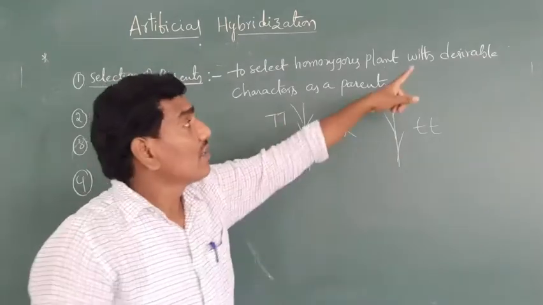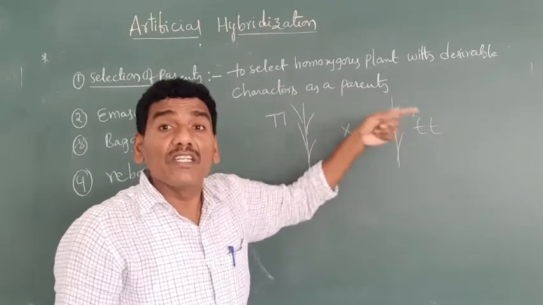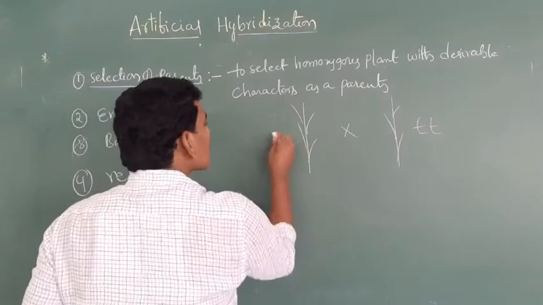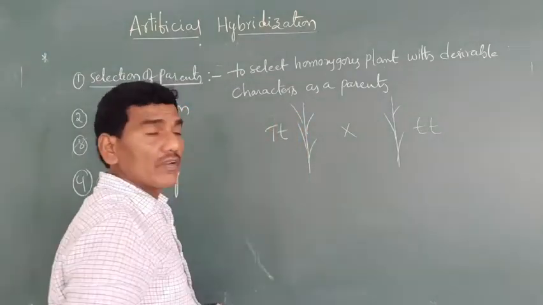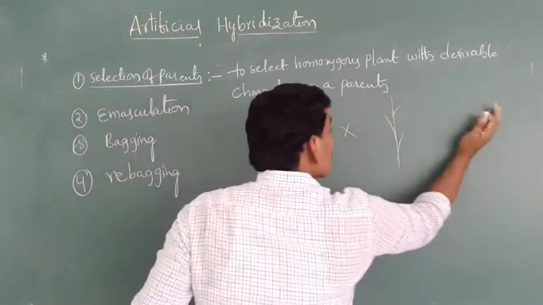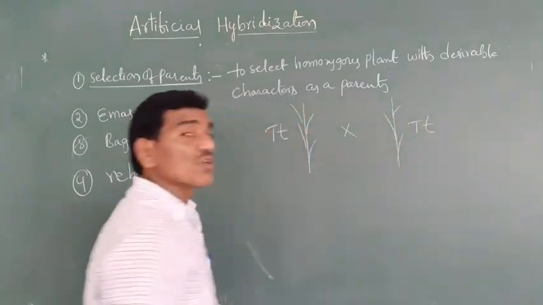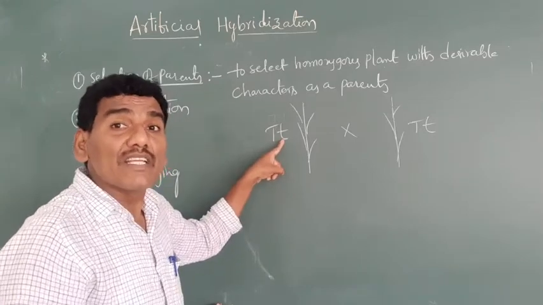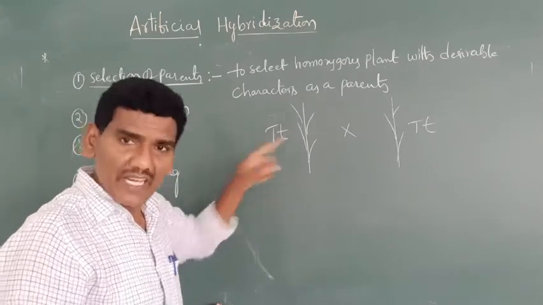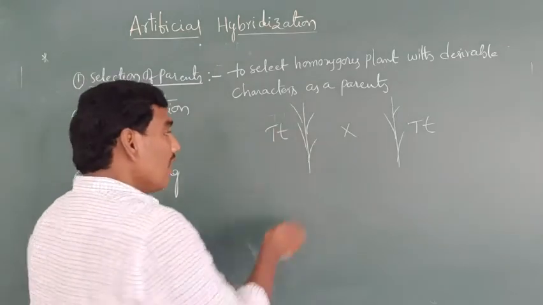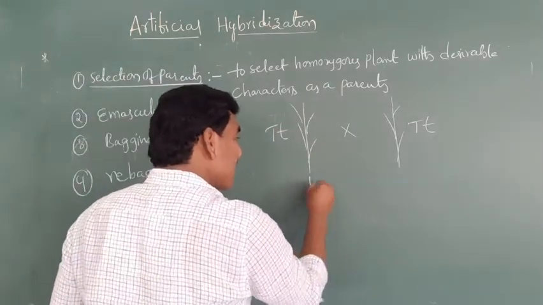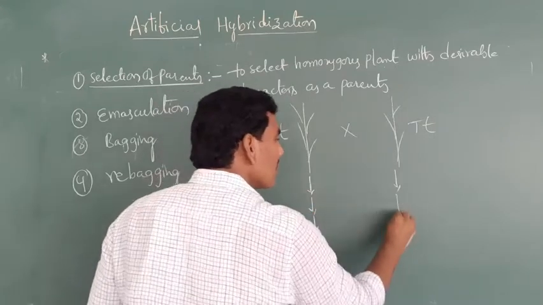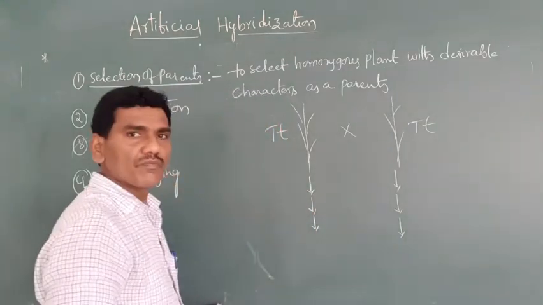In case the desirable characters are present in a heterozygous plant, which is also known as capital T, small t, the parents are repeatedly self-pollinated for several generations.